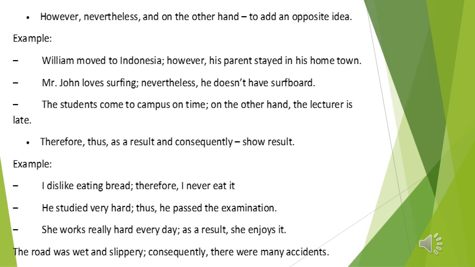The road was wet and slippery; consequently, there were many accidents. Two independent clauses, as you see, joined together by using a sentence connector or a conjunctive adverb, which is consequently, and this connector is preceded by a semicolon and then a comma. I hope this is clear for you.